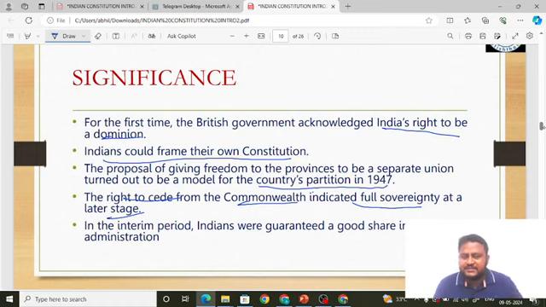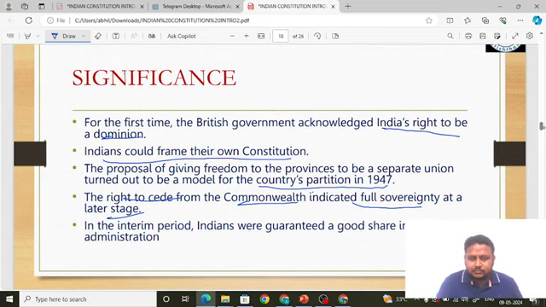Okay, this is the basic concept of sovereignty. I am telling in a basic way what sovereignty means. Going forward, when I teach the preamble, you will understand sovereignty. What is internal sovereignty, what is external sovereignty, whether we really have sovereignty, what is parliamentary sovereignty, is our sovereignty supreme, is parliament supreme. All these things we are going to learn when we learn the preamble, friends. So please stay tuned to our YouTube channel and watch the classes regularly so that your concepts become very clear and you can attempt all the questions that come from these topics in the examination.